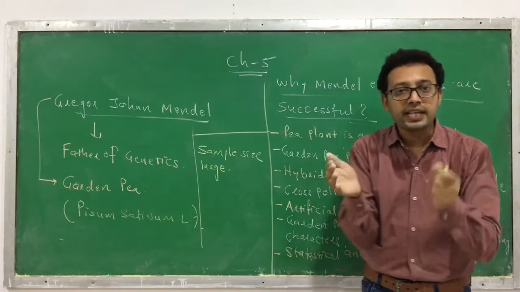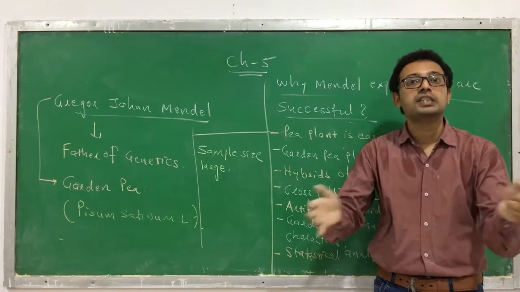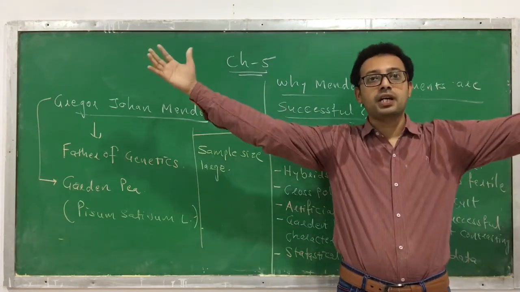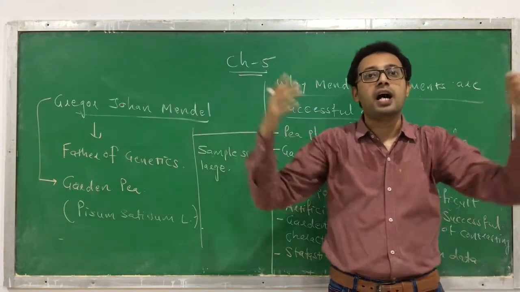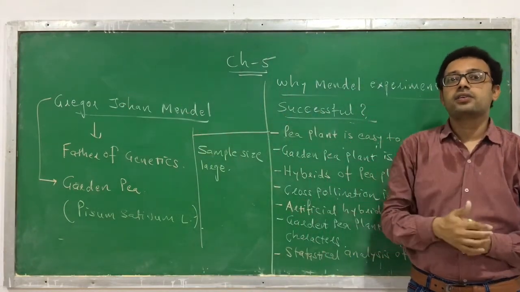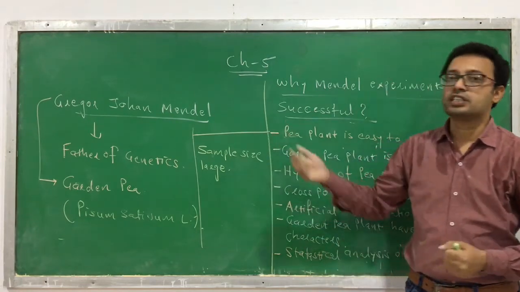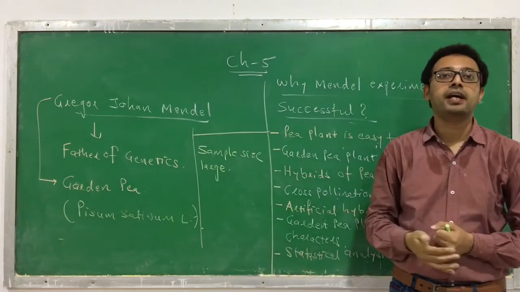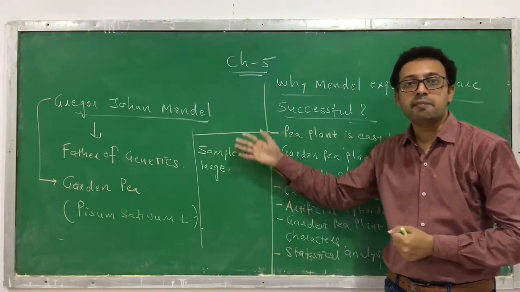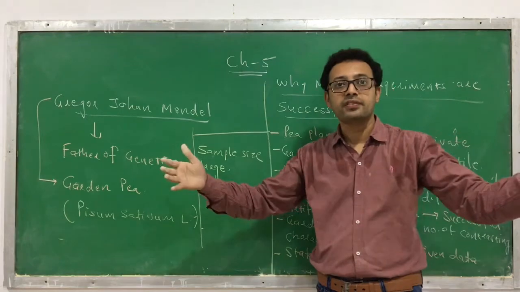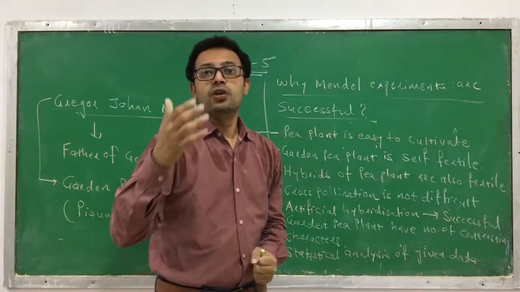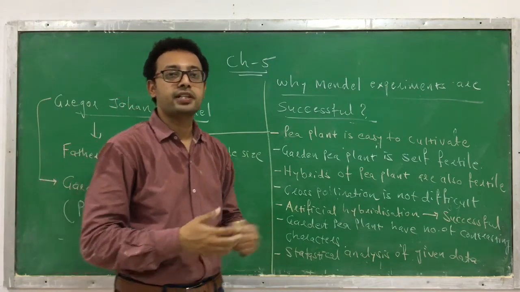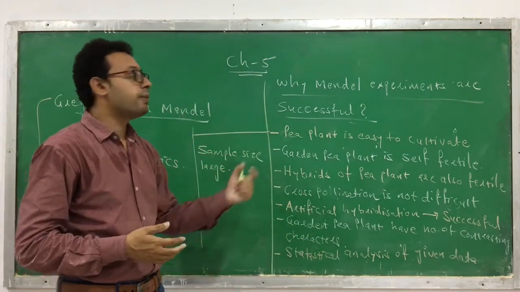So if you take a small sample size, you get a false result. You get an incorrect result. But when you take a large sample size, if I ask thousands of people, I might get a correct result. And the same thing he has done. He has not taken just 1 plant, 2 plants, 3 plants, 4 plants. He has taken thousands of plants at a time. So the sample size of his experiment is large enough, and that's why he is able to formulate the different laws. We will study the different laws that have been formulated or recognized by this scientist Mendel.